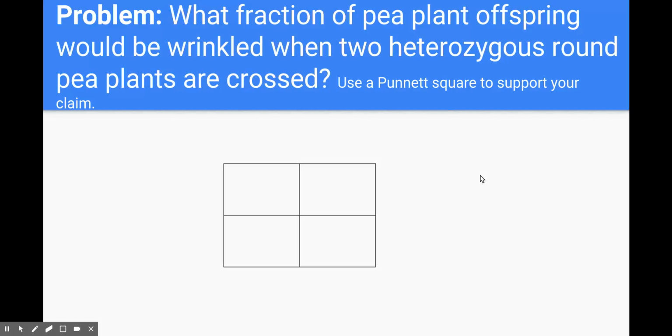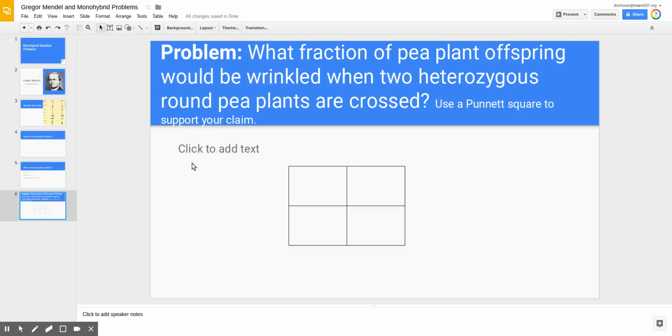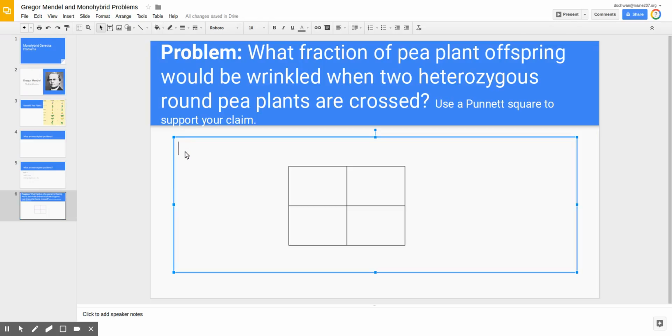The first thing that we probably have to do, though, is determine what's dominant and what's recessive. Now, I give you a clue in this particular problem. I tell you that we have two heterozygous round pea plants. As we've talked about in a previous video, the term heterozygous means that the alleles are different. But we also understand what the word dominant means. It means that if that particular allele is inherited, it's going to show up in the phenotype of the organism. So the fact that we have round pea plants who happen to have the heterozygous genotype tells us that round is dominant over wrinkled.